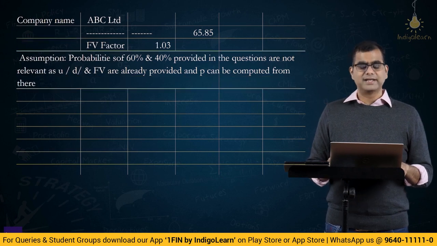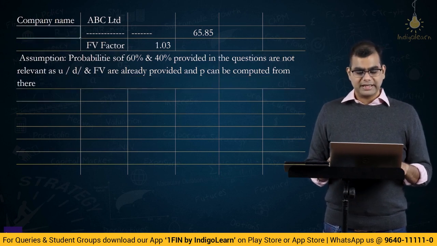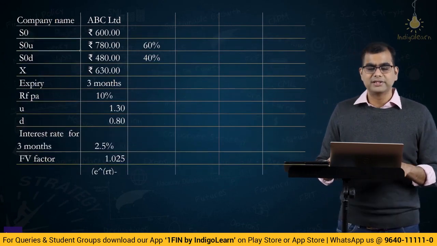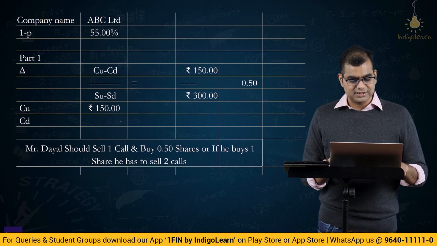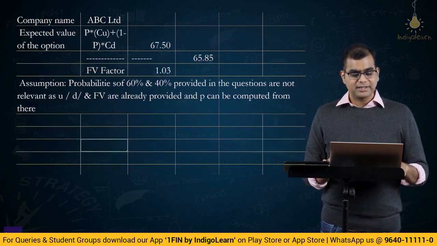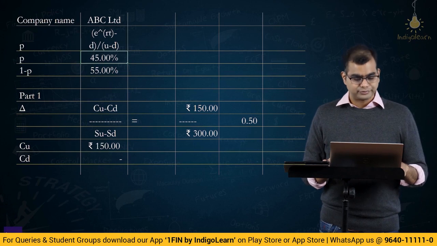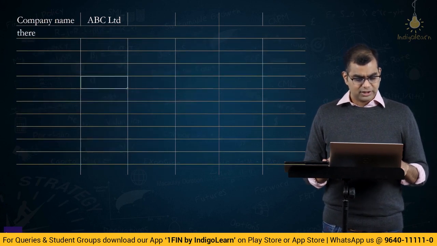Agreed? So you write this assumption, so that you are very clearly saying that this 60 and 40 are irrelevant. Probabilities of 60 and 40 are irrelevant because we ourselves computed them. And we got them as 45 and 55. Correct? 45 and 55.